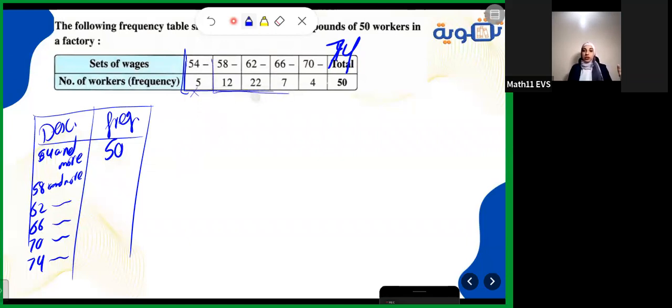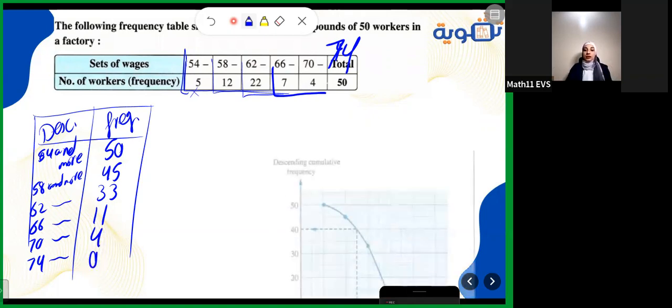Add 12 plus 22 plus 7 plus 4, which will be 45. 62 and more will be everything without these 2, which is 22 plus 7 plus 4, which is 33. After that, 66 and more will be just 11, 7 plus 4. 70 and more is just 4. 74 and more is nothing, so it will be 0.